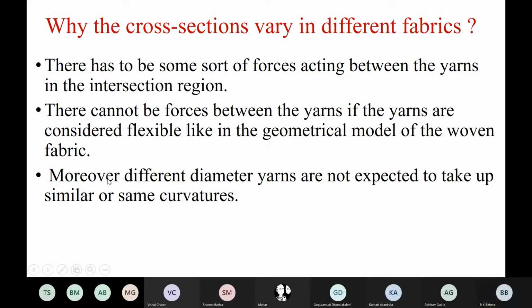And moreover, yarns of different diameters are not expected to take up the same curve, because you know from the basics of physics, in a cross-sectional shape the bending rigidity is d to the power 4 if the cross section is a circle. So diameter plays an important role. As the diameter increases, rigidity will increase. It is difficult to bend.